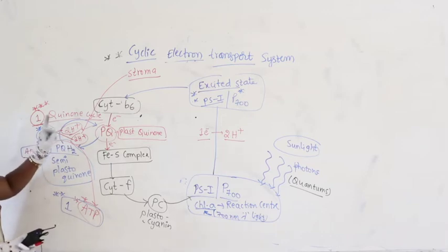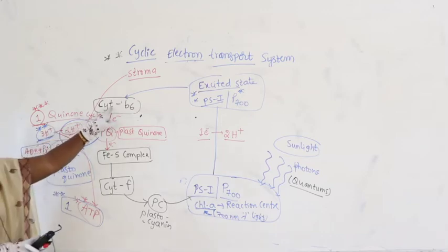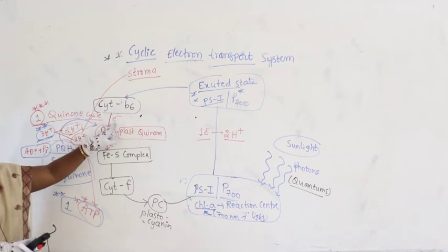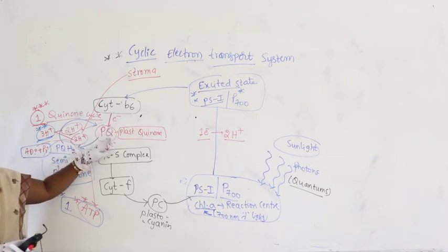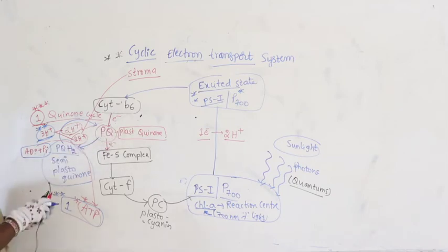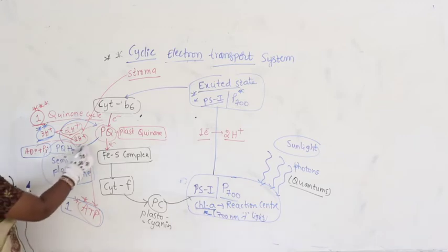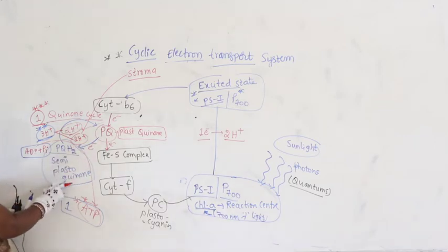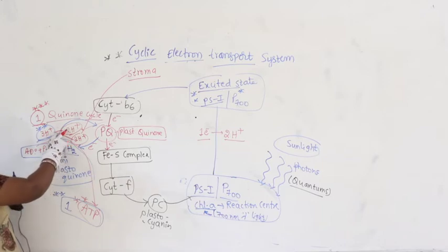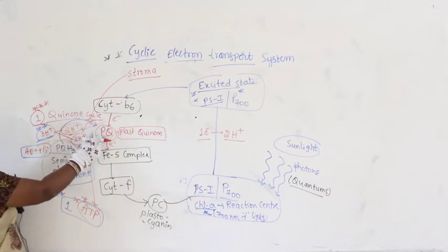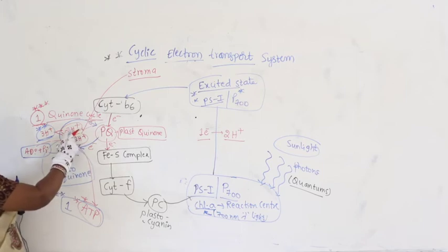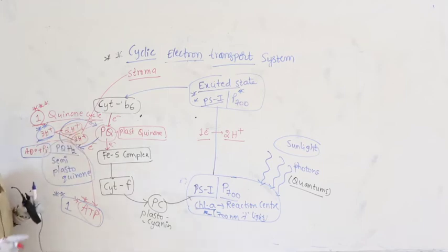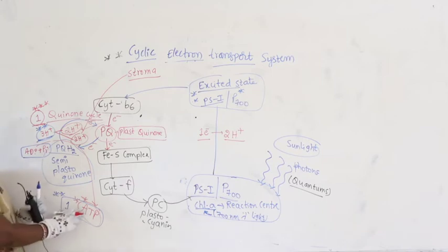So here there is only 1 quinone cycle. From cytochrome B6 the electron comes here and enters plastoquinone. From plastoquinone the electron moves into semi-plastoquinone. Again from semi-plastoquinone the electron comes back into plastoquinone and comes out, giving 2 protons here. But 2 protons are not sufficient to produce ATP.